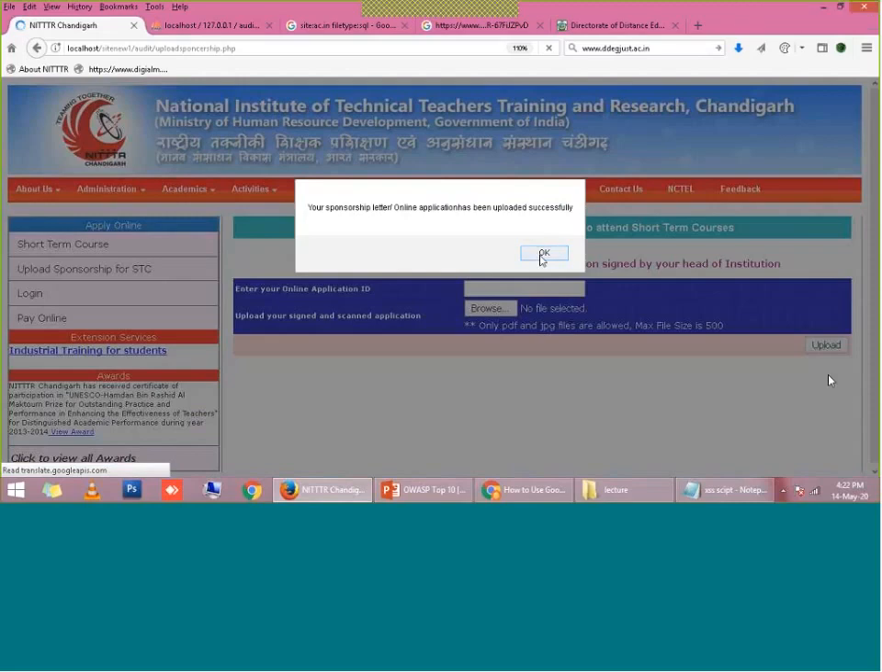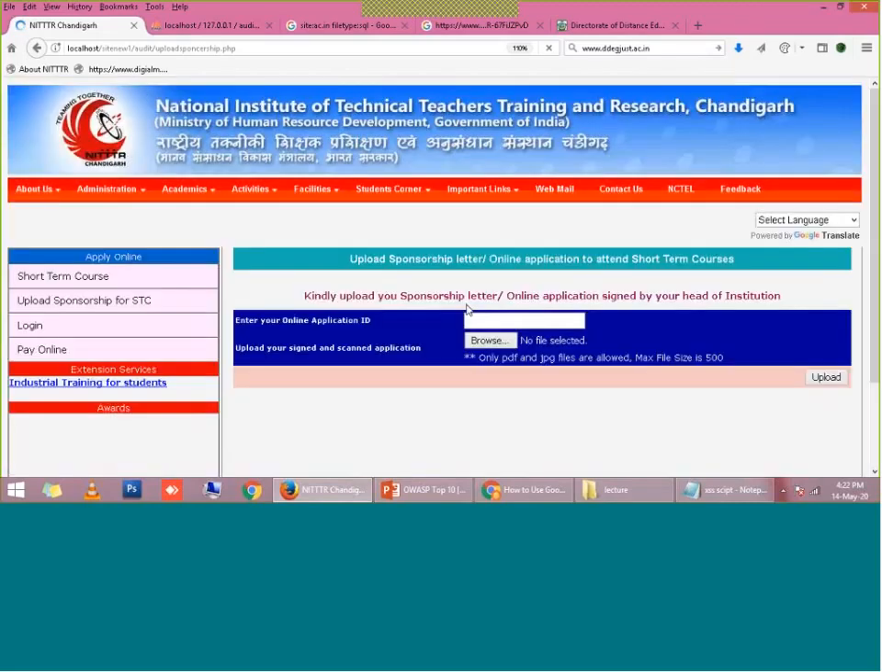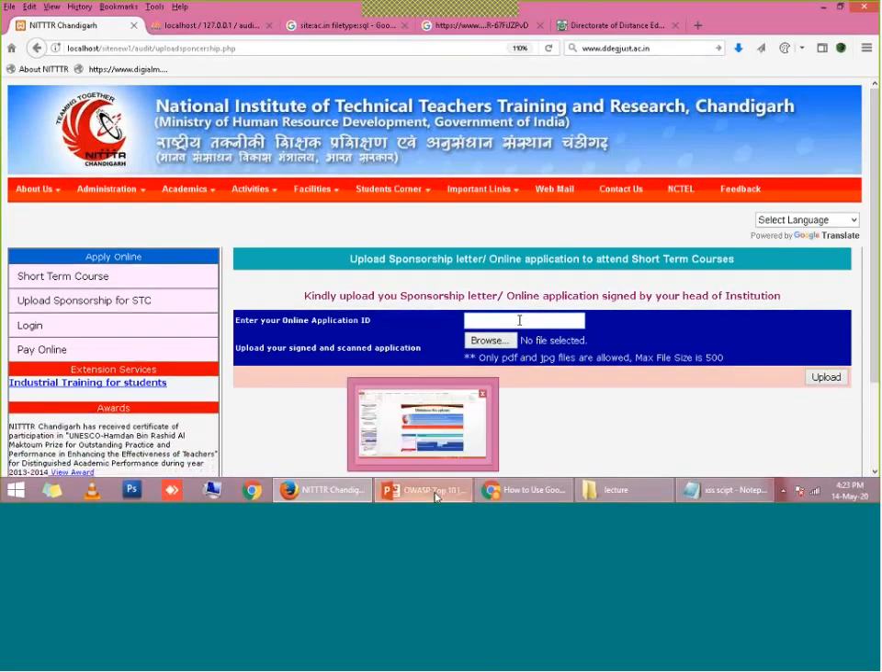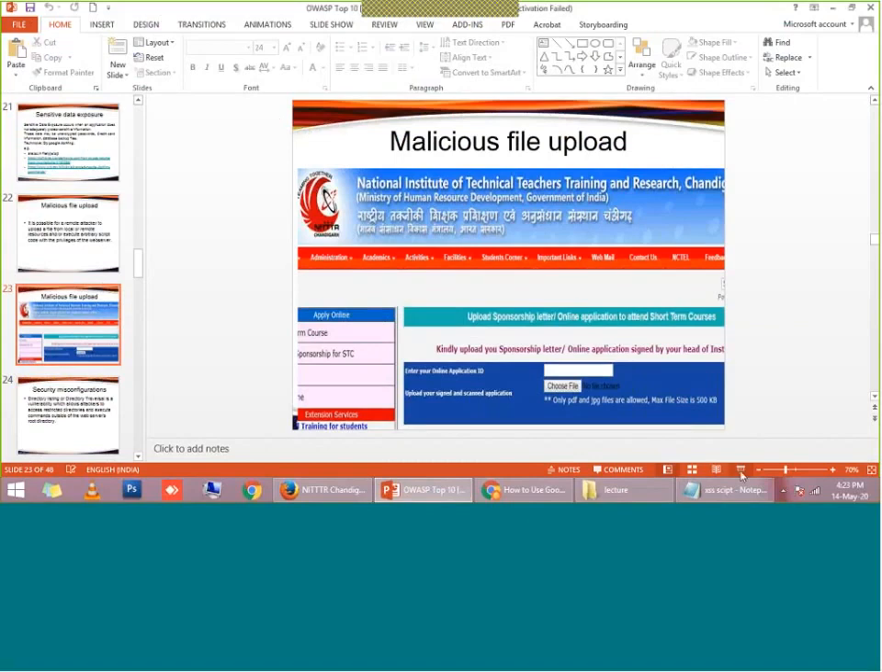Now where is this malware? This malware is uploaded on the web server, right? And once this malware is uploaded on the web server, if I am a hacker, I know how to play with this malware. I can access anything on this server, right? So this is called malicious file upload. How to use this shell, I will demonstrate in the coming lecture. So this attack is known as malicious file upload.